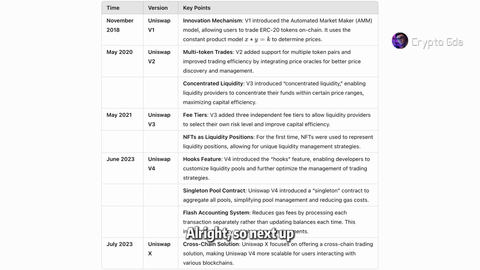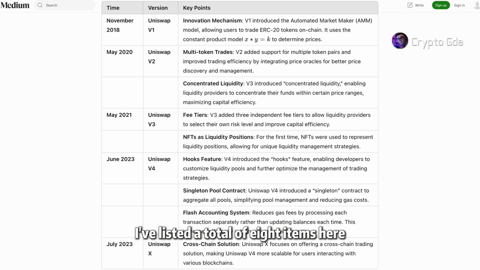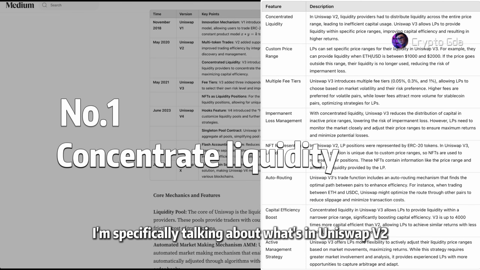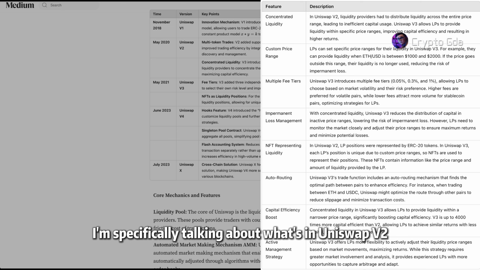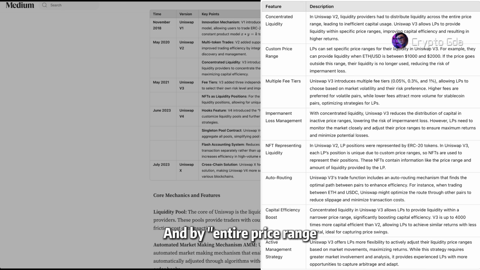Alright, so next up, I'll focus mainly on the fifth point and talk about the key elements in V3 and its advantages. I've listed a total of 8 items here. So in our diagram, there are 3 main elements, but I've listed 8 key factors here. When I mention concentrated liquidity, I'm specifically talking about what's in Uniswap V2. A liquidity provider has to operate within the entire price range. By entire price range, I mean from 0 all the way up to infinity.